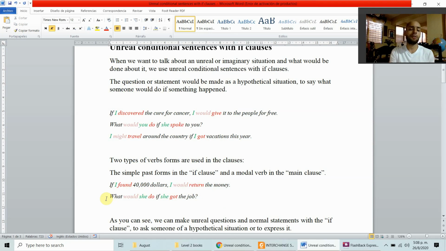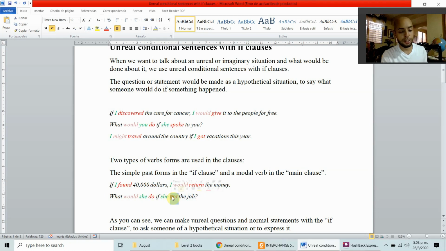What would she do if she got the job? In the case that she gets the job, what would she do? We are using here a modal, would, and in this clause, we are using the simple past.